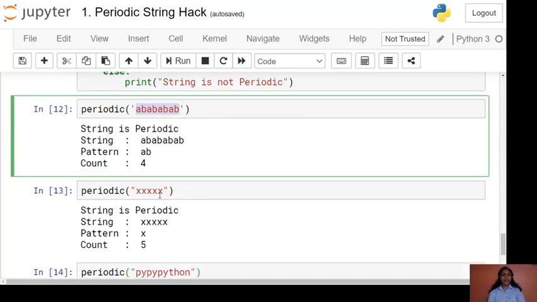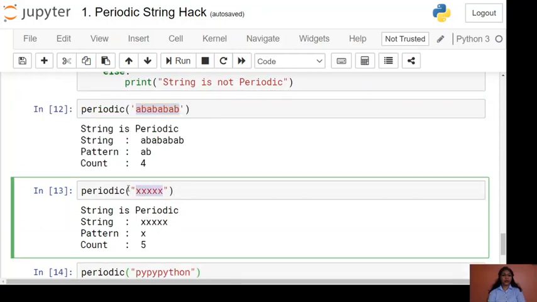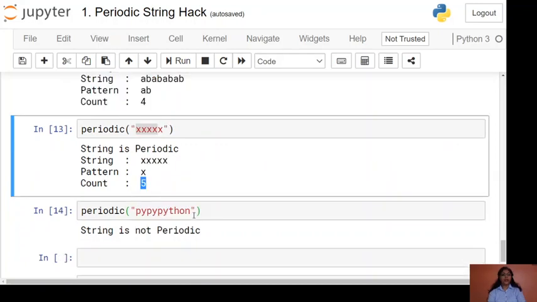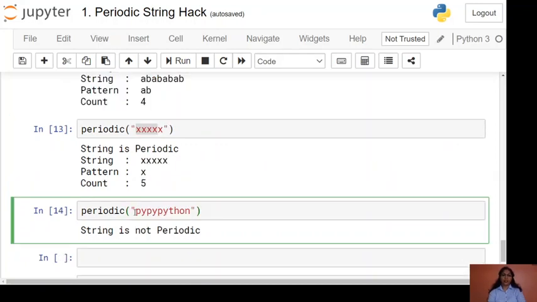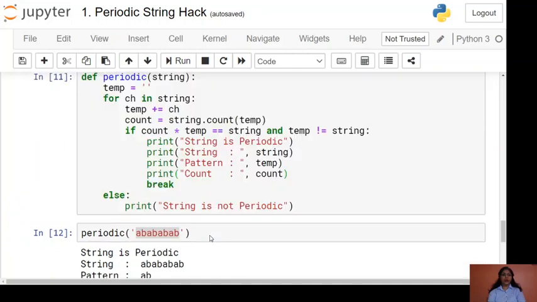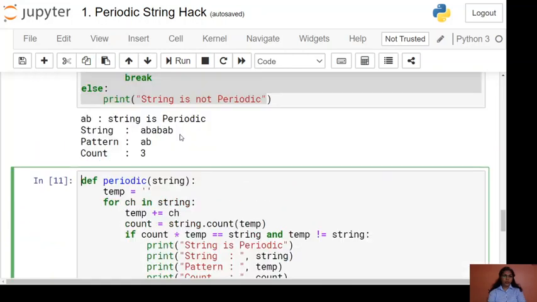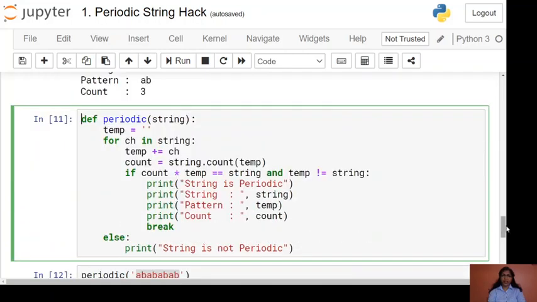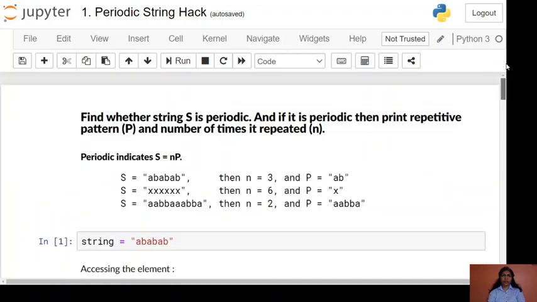Then we will check with another string. We call the same function with another string. Here the output is: the string is periodic, the pattern is X and the count is 5. Then we again call this function with some random string, and here you can see that the string is not periodic. So we get our solution for the problem stated at the top of our Jupyter file.